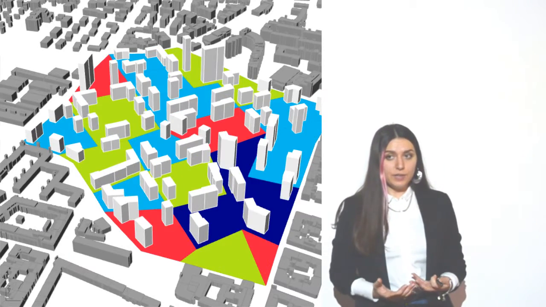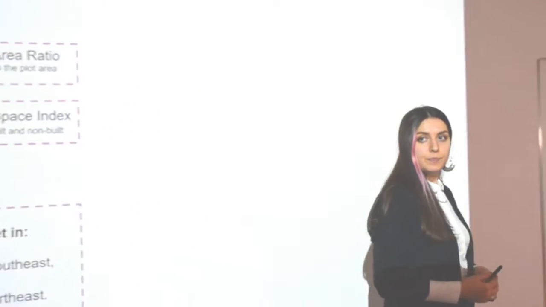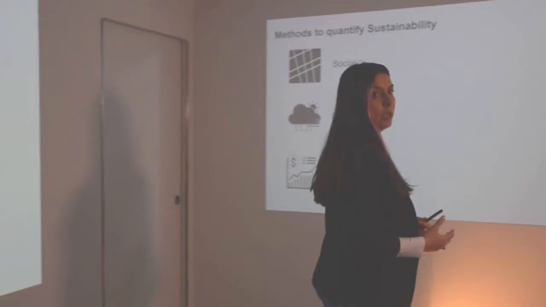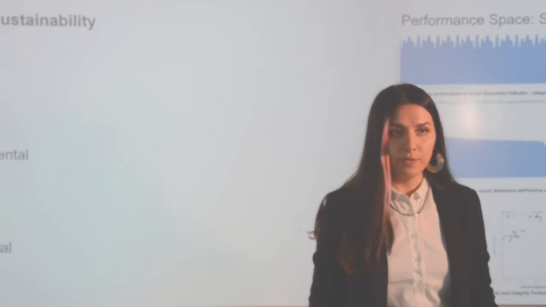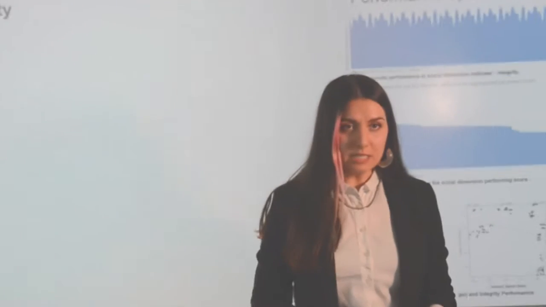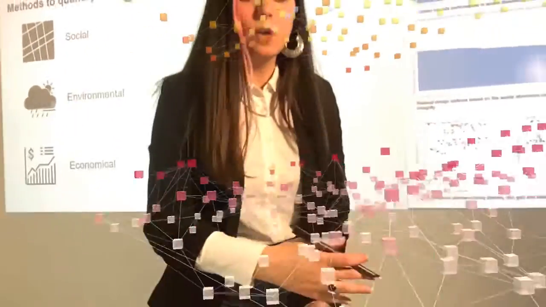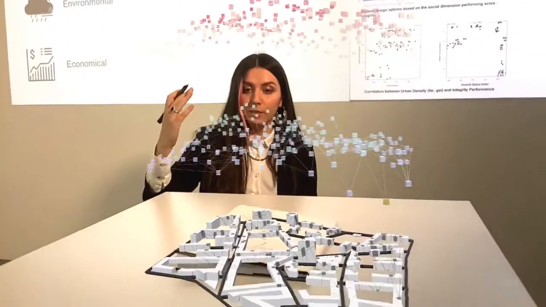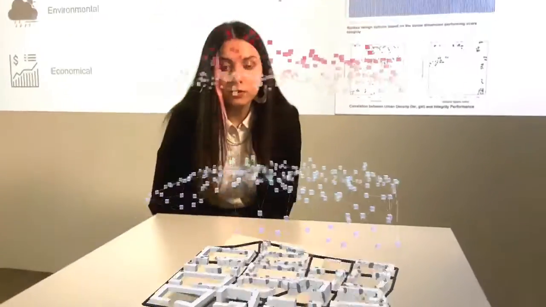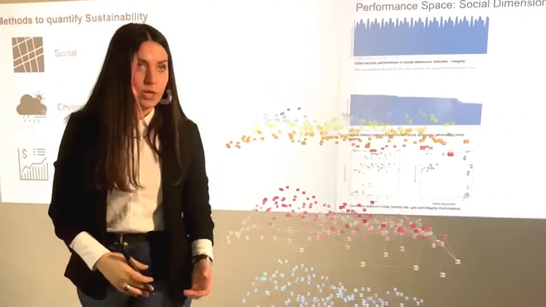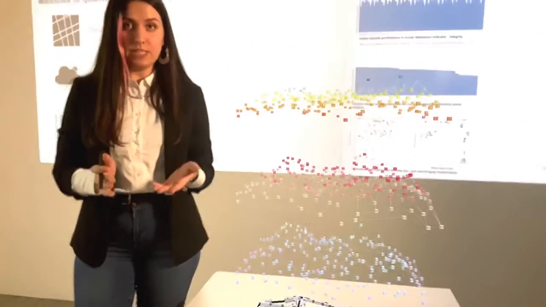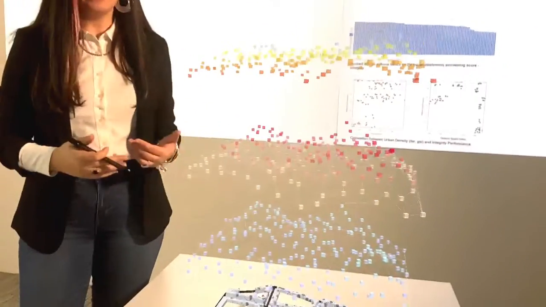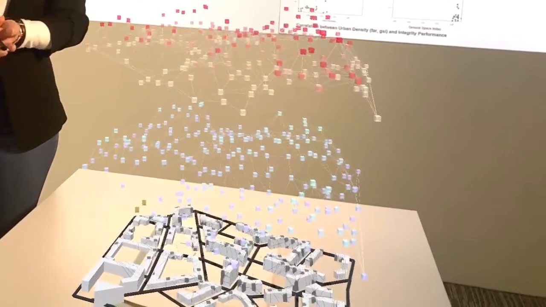And the best part of it is that all of this can be used in participatory planning processes in an interactive environment, since this framework can be easily connected with augmented reality workflows. Like here, we can see the urban form and the performance metrics, indicators. And this way, all the stakeholders can have a better understanding of the design, and also having the performance feedback instantly will improve the discussion's quality.